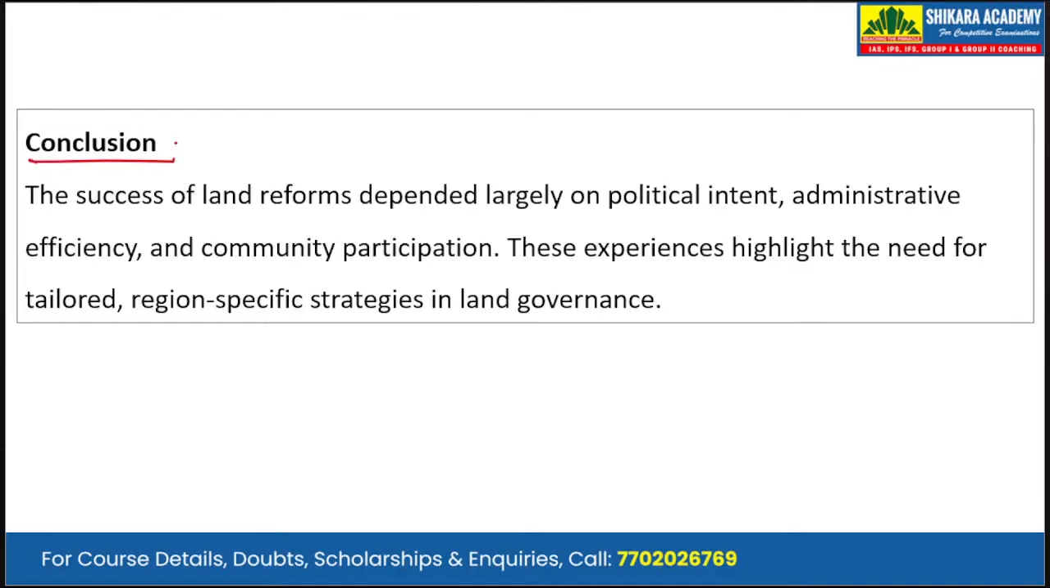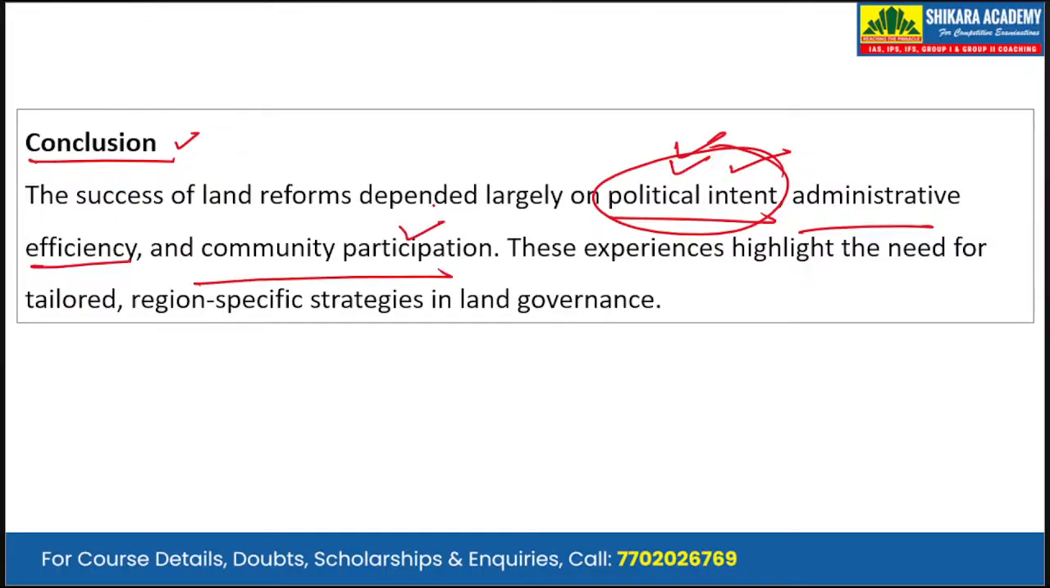Then, in conclusion, we will be summarizing the answer by writing that the success of land reforms depended largely on political intent. As discussed earlier, political will is the foremost important factor. Then administrative efficiency, because if there is political intent, the bureaucracy will have to implement it effectively. And community participation drives the land reform movement at the grassroots level. These experiences highlight the need for tailored region-specific strategies in land governance.